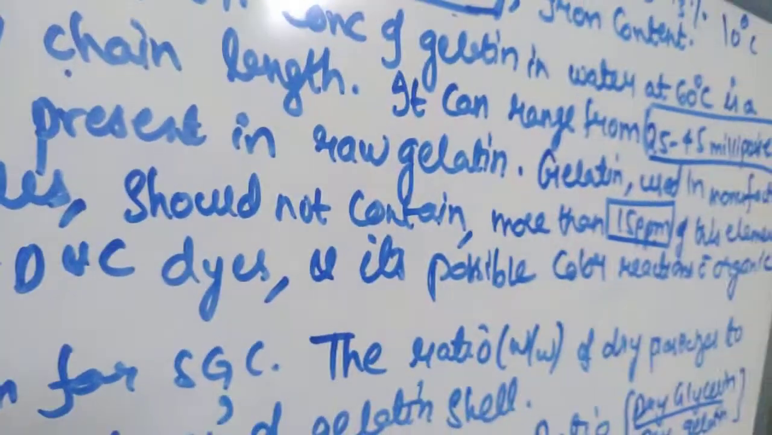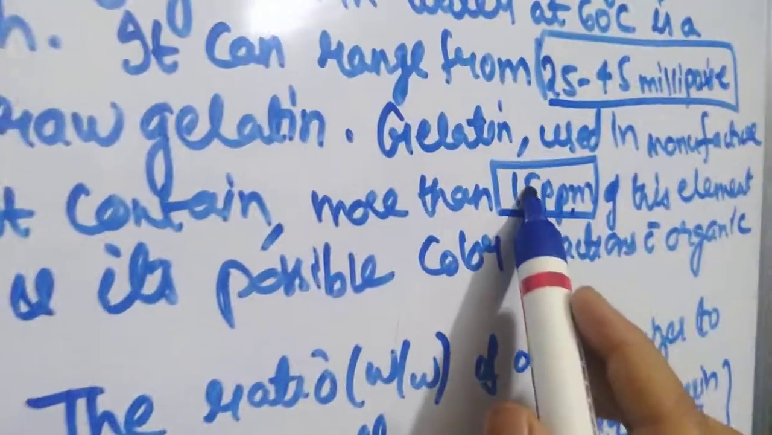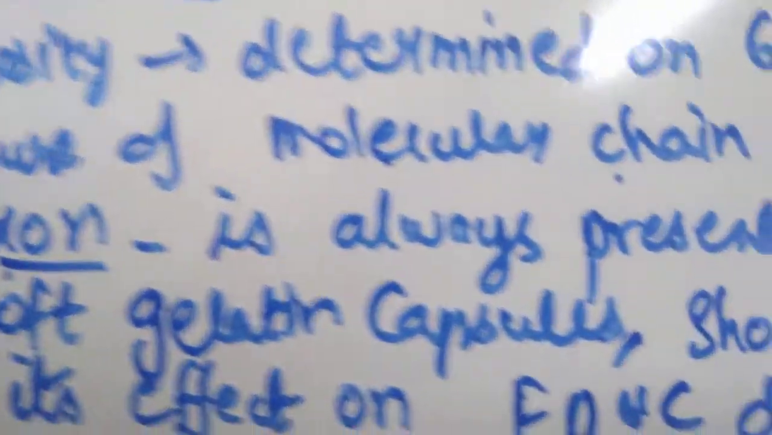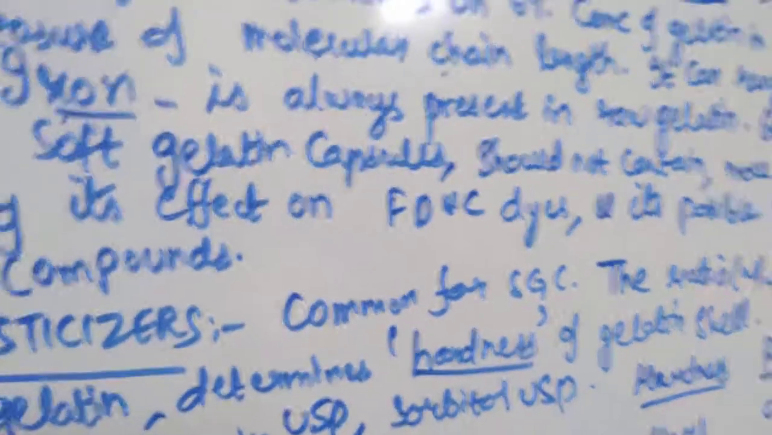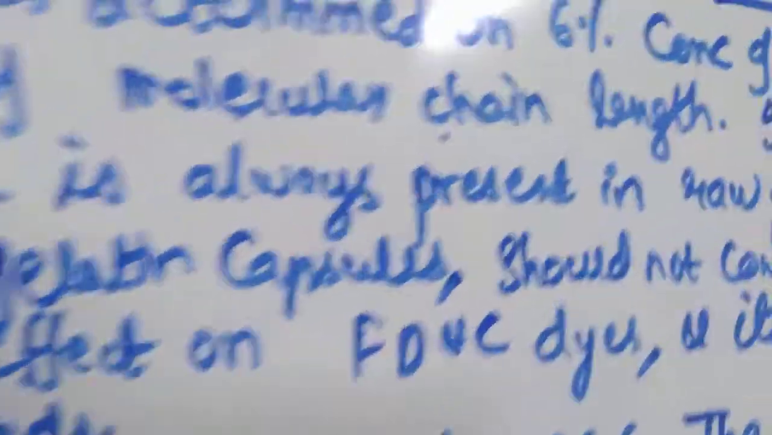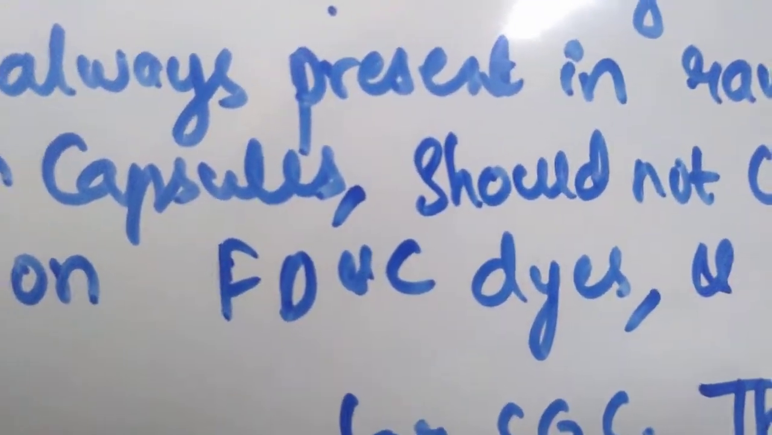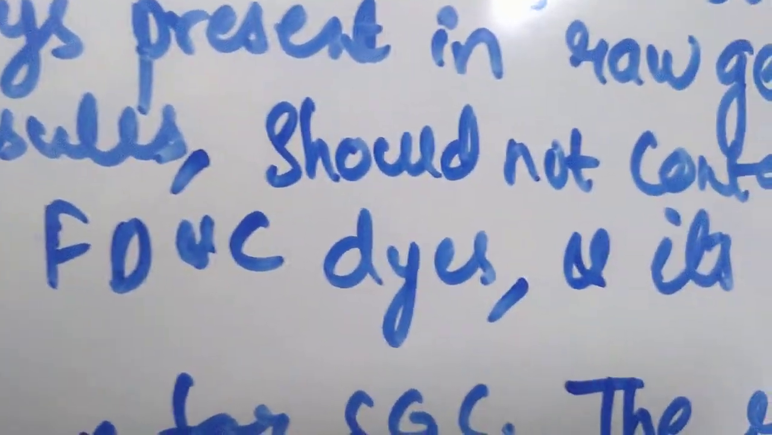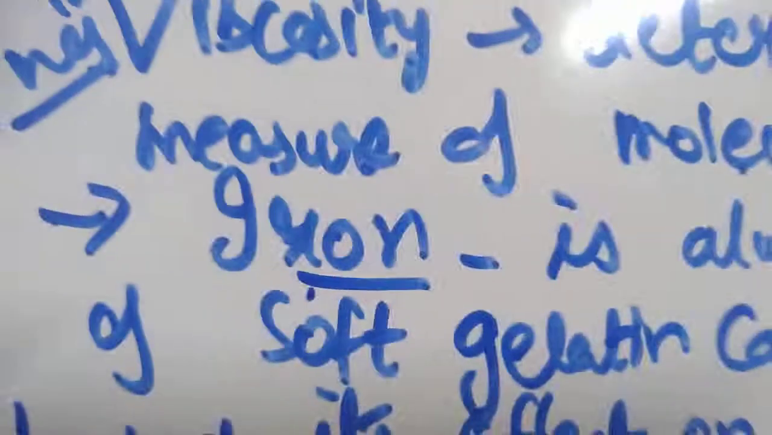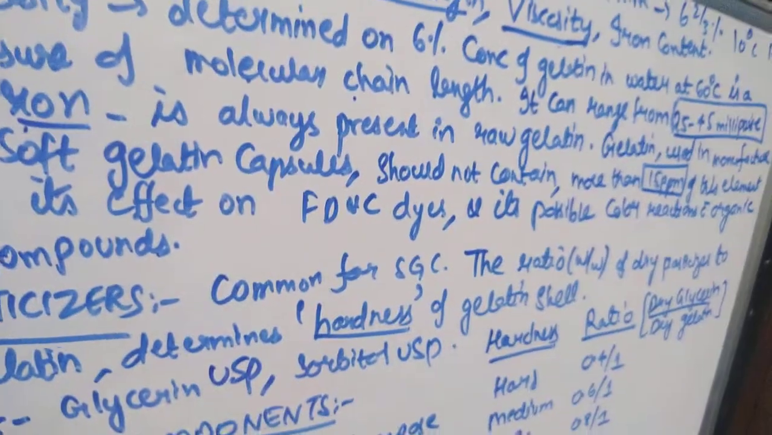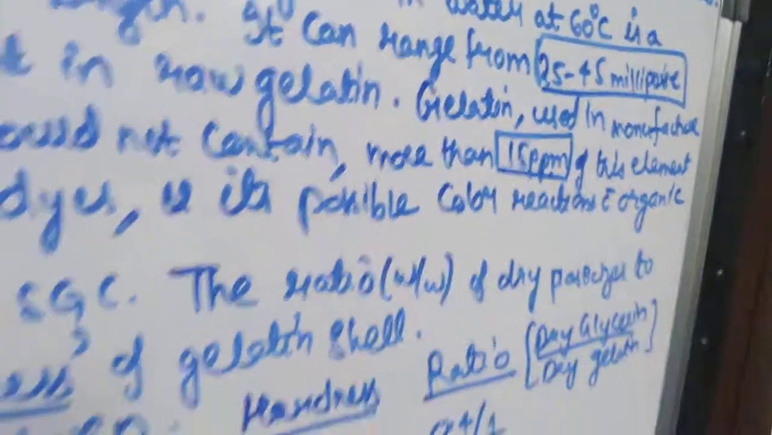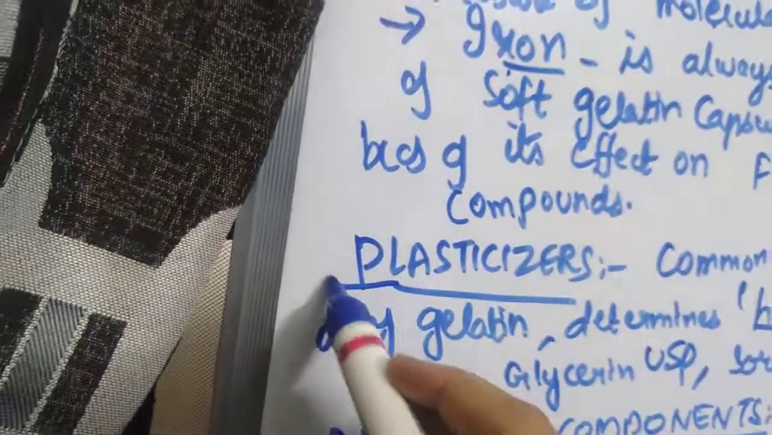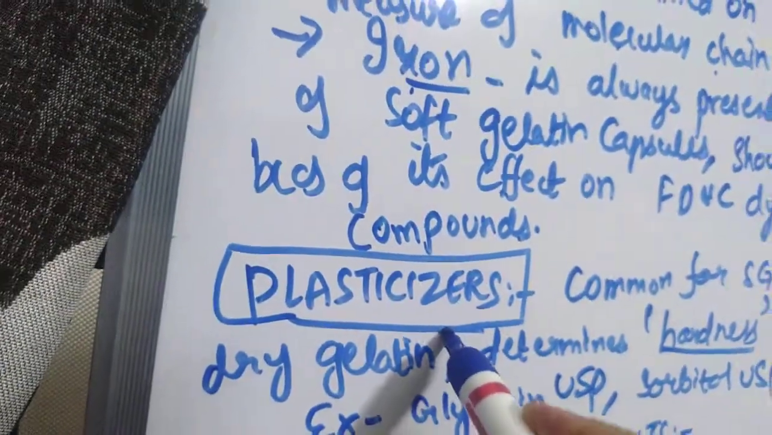So the iron in soft gelatin capsules should not be more than 15 ppm, because it has its effects on FDNC. FDNC is food, drugs and cosmetics dyes, right? So because of the iron interaction with its dyes, and also because of the possible color reactions with organic compounds, the iron concentration should be limited and always checked, and it should be less than 15 ppm.